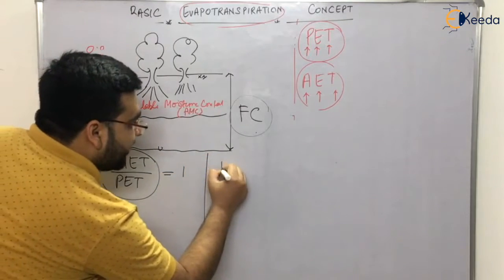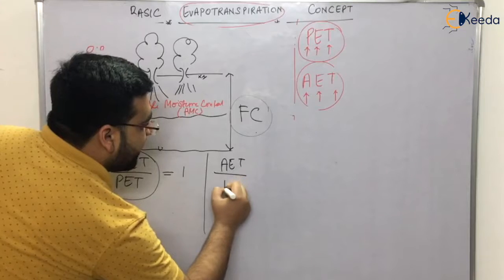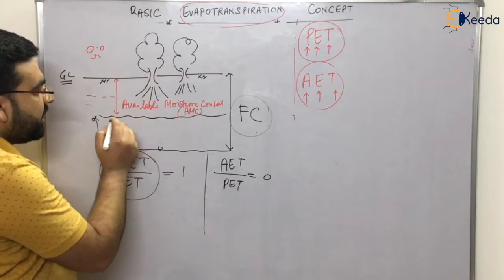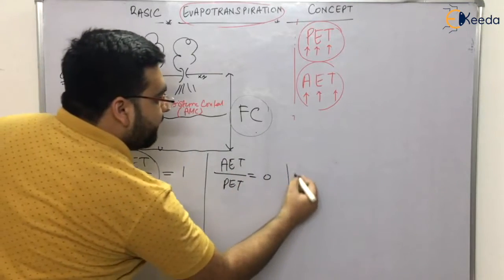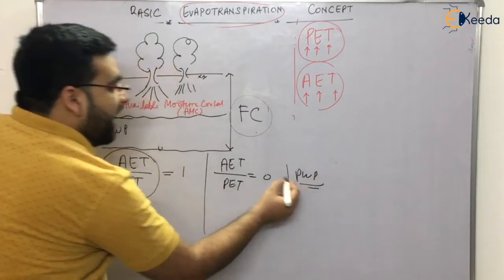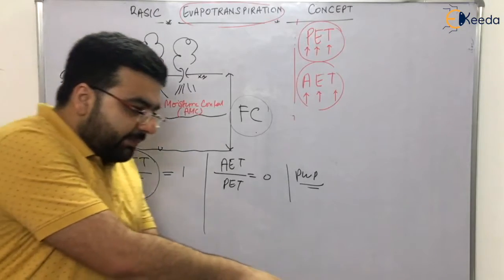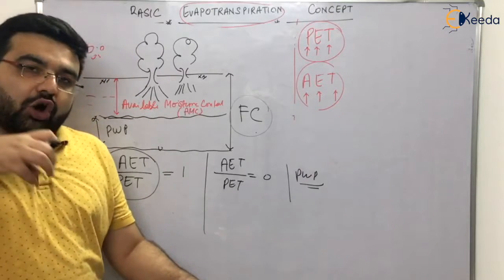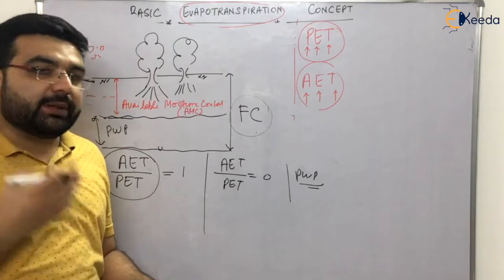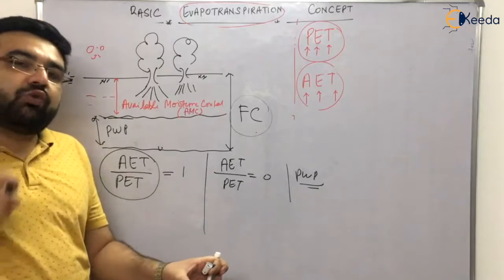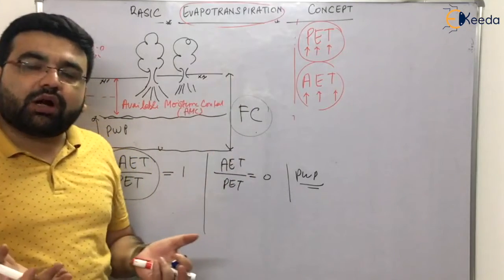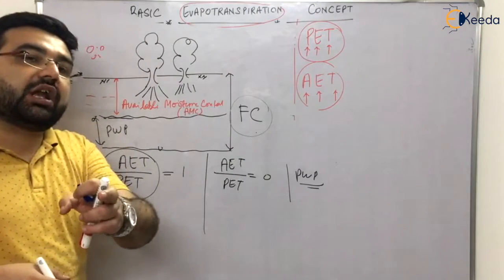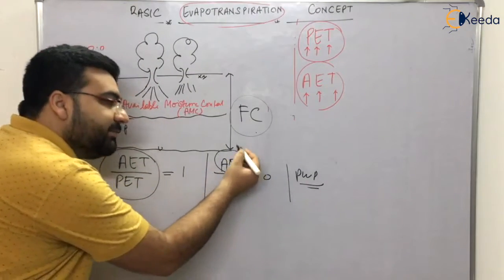And your actual evapotranspiration divided by the potential evapotranspiration will be equal to 0 when the water content is at the permanent wilting point. Because at that time the roots of the plants are not able to absorb or suck out water from the pores. If they are not able to suck out water, they will not be able to transpire water, right? The transpiration will not take place. If transpiration does not take place, actual evapotranspiration will be 0.